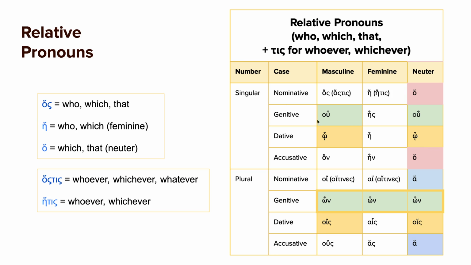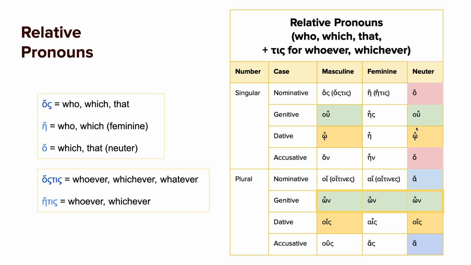And then you also have genitive forms, which are very similar to your article, and we talked about this briefly last time. We have hou, hes, and hou. And your dative, ho, he, and ho. And accusative, hon, hen, and ho. So remember, the neuter is always the same in the nominative and accusative. And you always have the same masculine and neuter genitive, and masculine and neuter dative. So that really helps out.